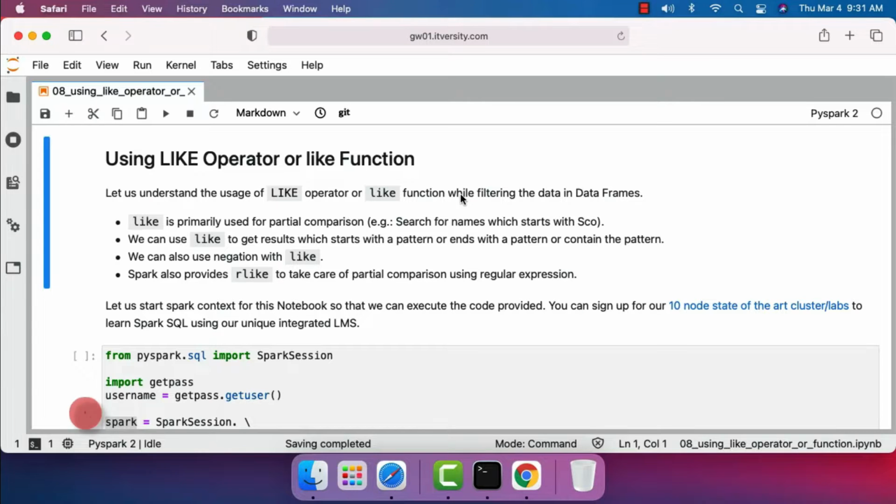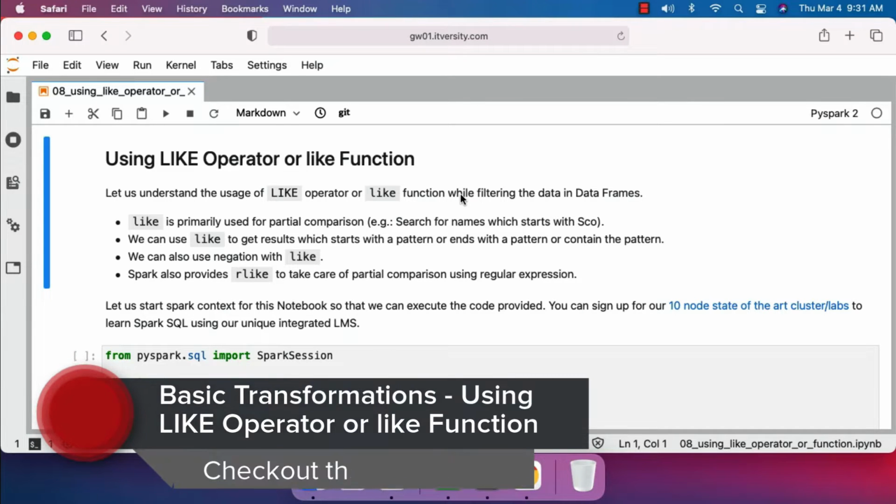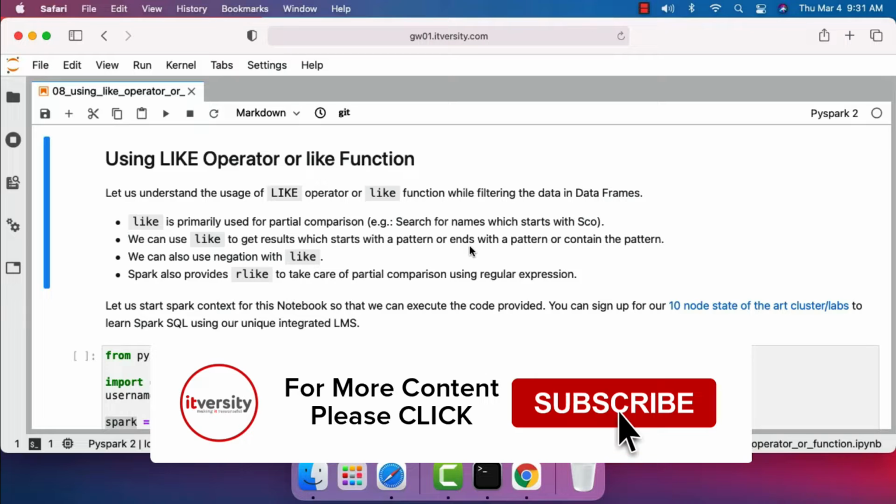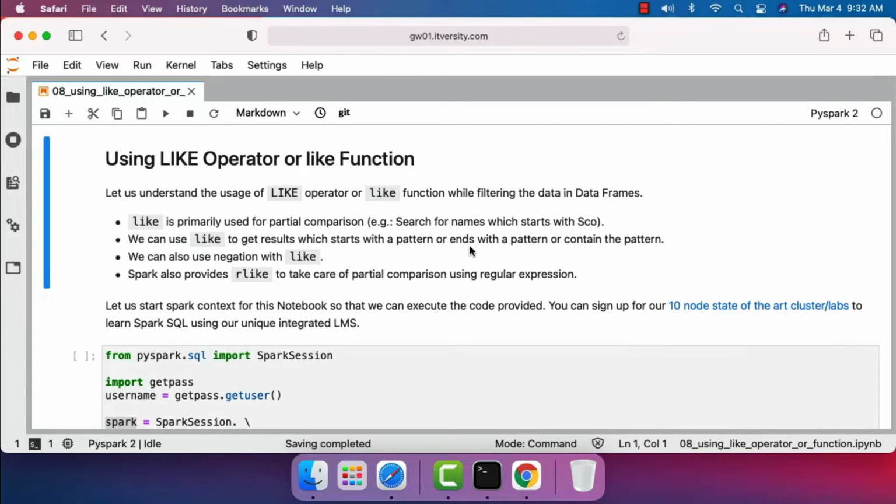As part of this topic, let's understand the usage of like operator or like function while filtering the data in data frames. Like is primarily used for partial comparison. Example, search for names which start with SCO at the beginning. We can use like to get results which start with a pattern, end with a pattern, or contain the pattern. We will see examples related to starting with a pattern as well as containing a pattern. We can also use negation with like.